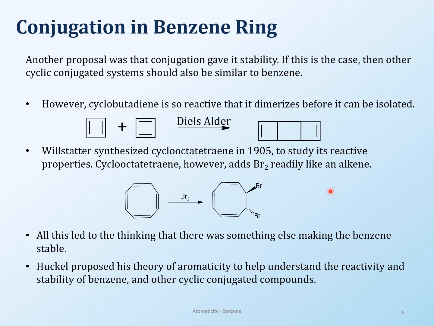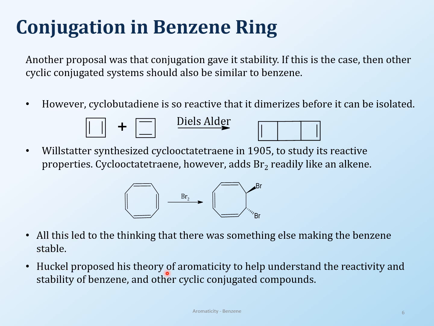So there is something else going on in here. We have stability due to conjugation, we have stability due to resonance. This is all fine. The bond length we understand, all of that stuff we understand, but there is something else going on, and that something else was actually proposed by Huckel, and he proposed his theory of aromaticity to try to see why benzene is not reacting as an alkene should react.